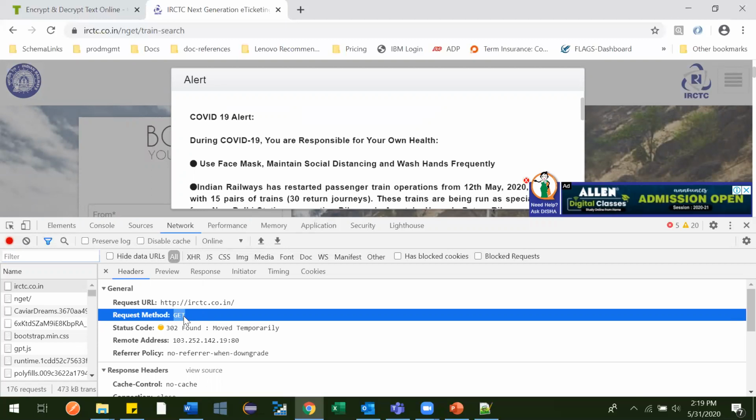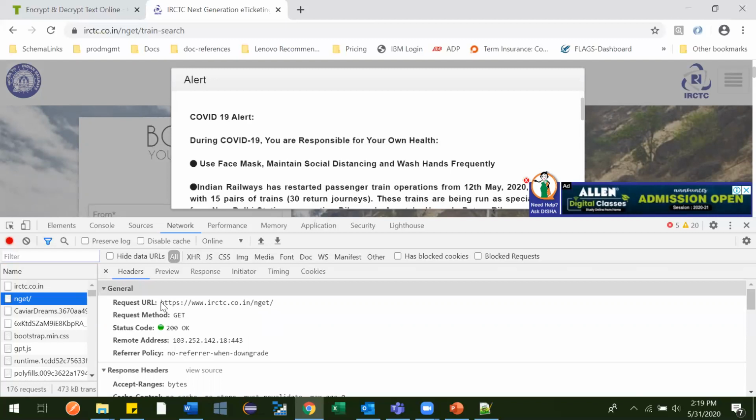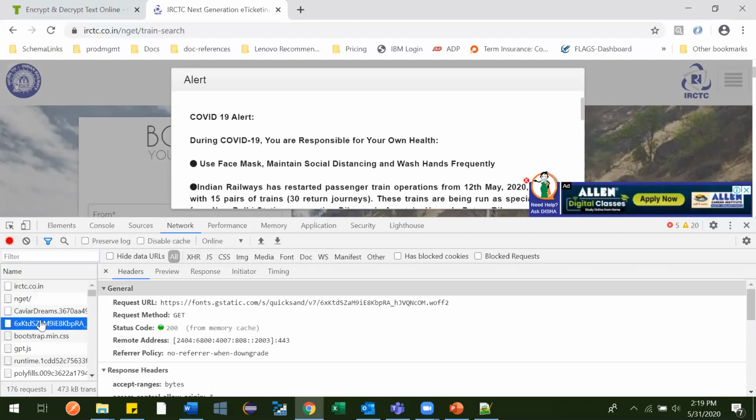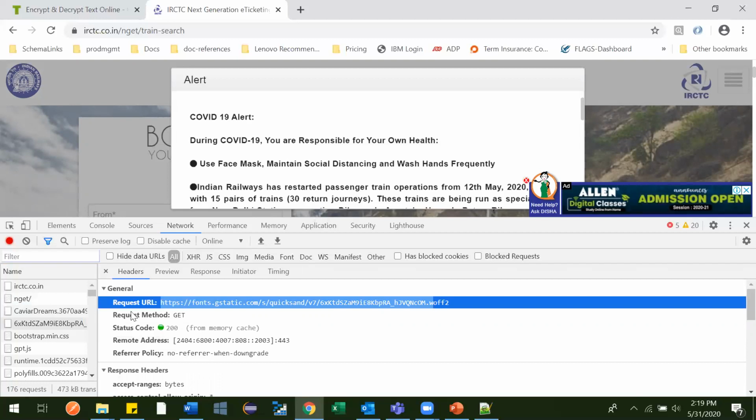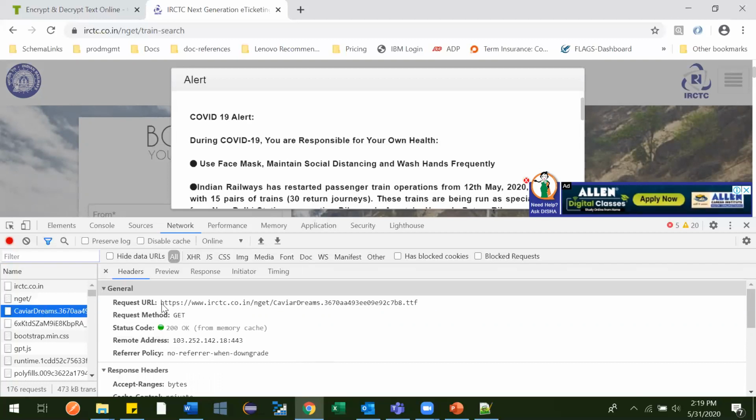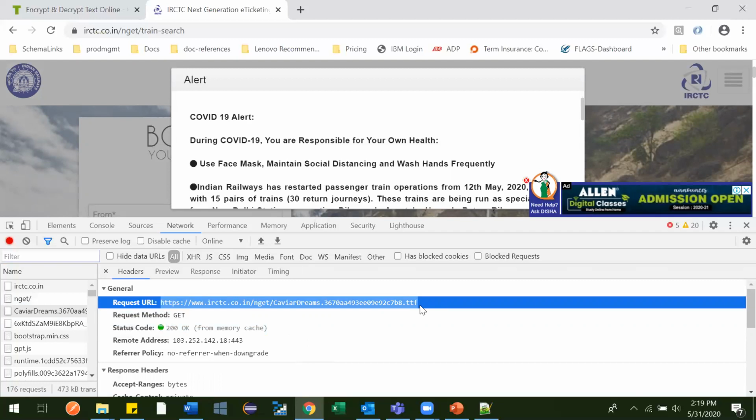GET means it gets some information. POST means we want to create something. DELETE is to remove something from the database, and PUT is to update a few things. So as you can see, we came here and saw this is an API, and this is also an API. The whole application is made up of APIs. Different APIs have different requests and responses. So what does it indicate? This whole application is based on APIs only.